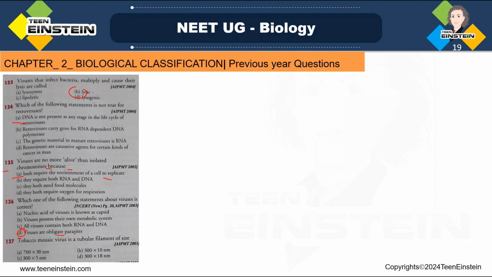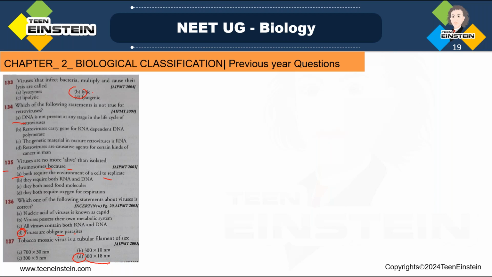Then, tobacco mosaic virus is a tubular filament of size. Among all these options, you can see option D, it's elongated rod-like, and it is 3000 angstrom long and 180 angstrom in diameter. Length is 3000 angstrom, that means 300 nanometer, and the diameter is 180 angstrom or 18 nanometer. Here you can see 300 by 18 nanometer. Okay.